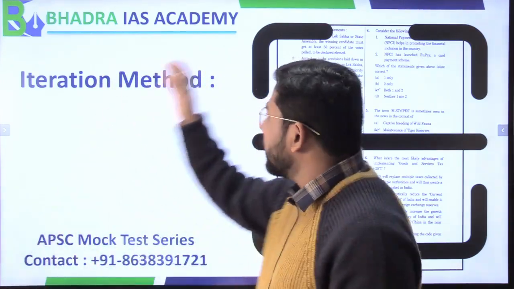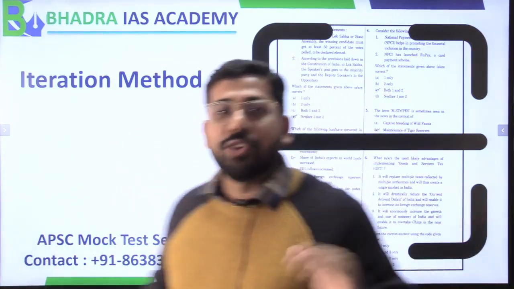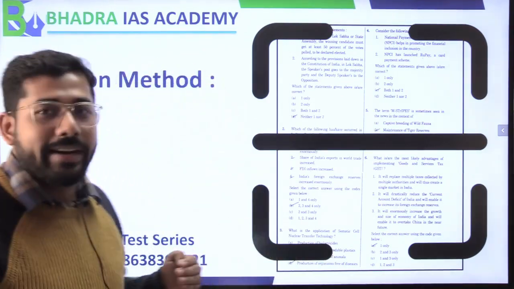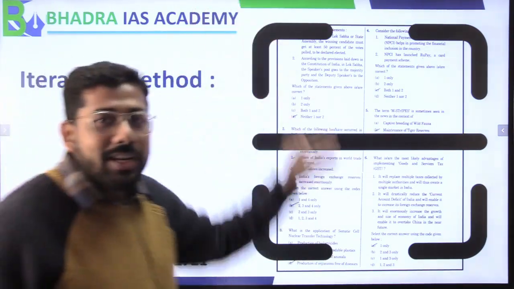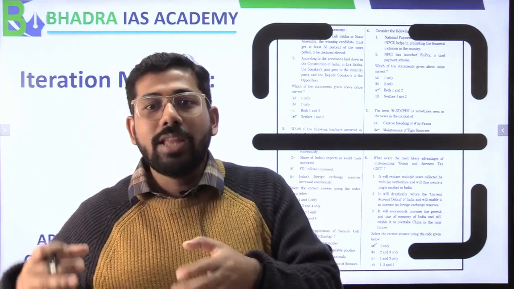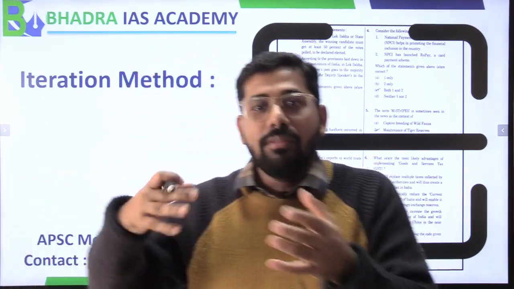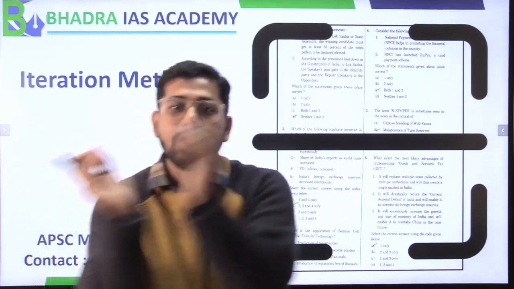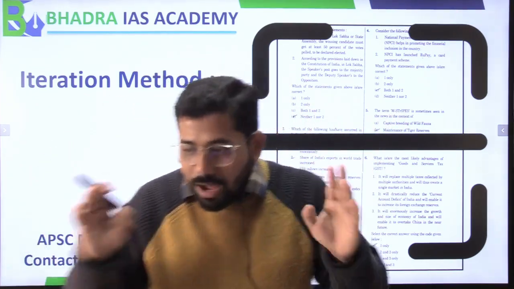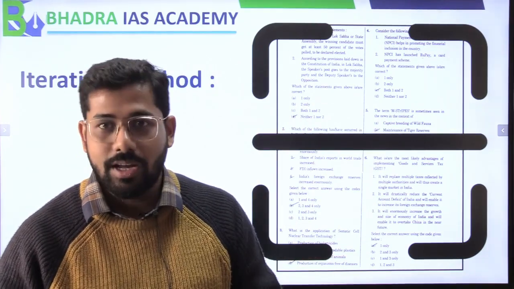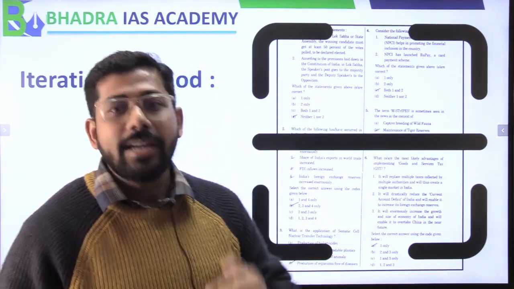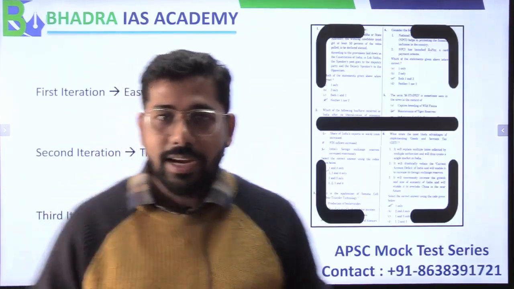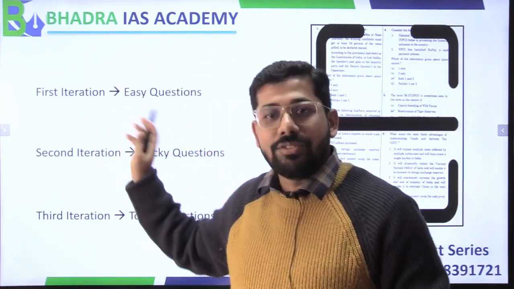As and when you get the question sheet in front of you, you have to iterate the question paper, because after iteration you can get to know what kind of level the question is. Whether the question is easy or tough. So after iteration it becomes very easy. Now, there are 3 iterations that we actually need to give. The first one is called the first iteration.